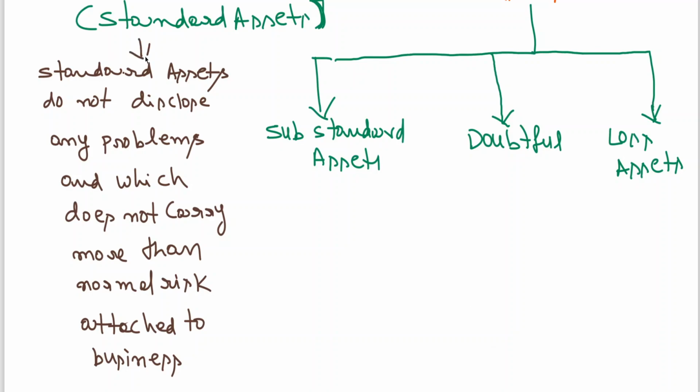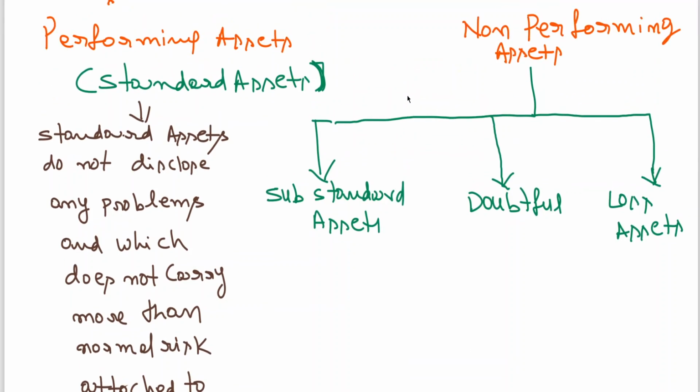Now let us look at substandard assets. In simple words, a substandard asset is one which is an NPA, a non-performing asset, for a period not exceeding 12 months.